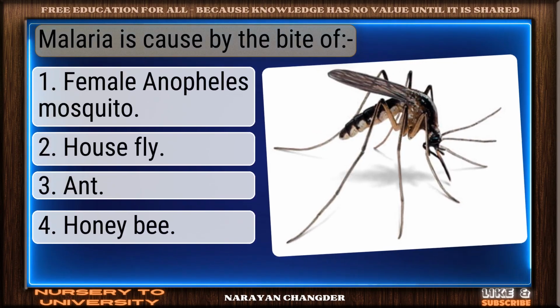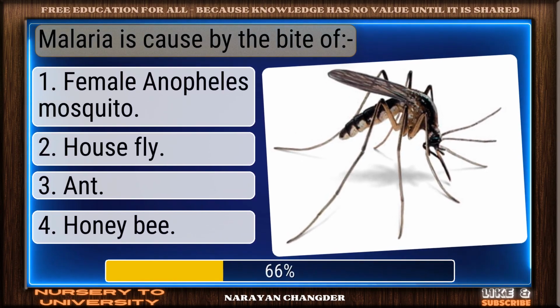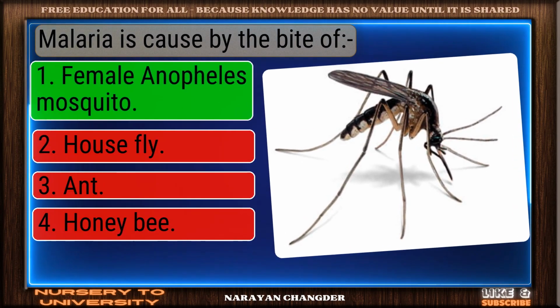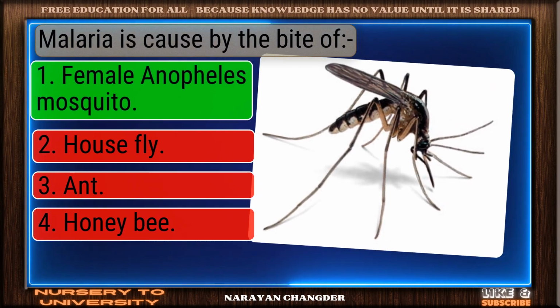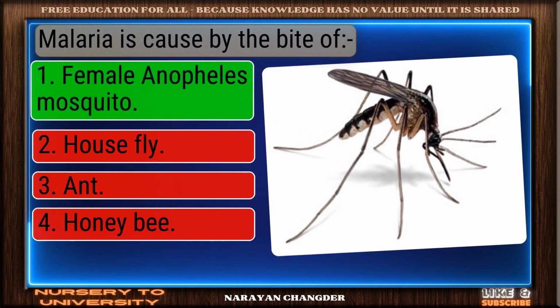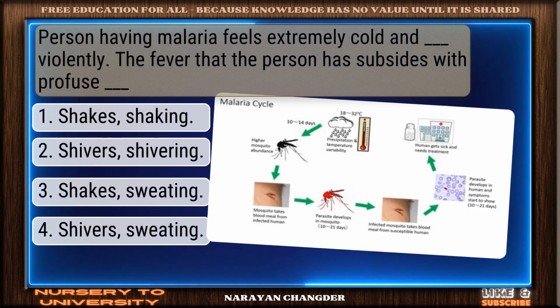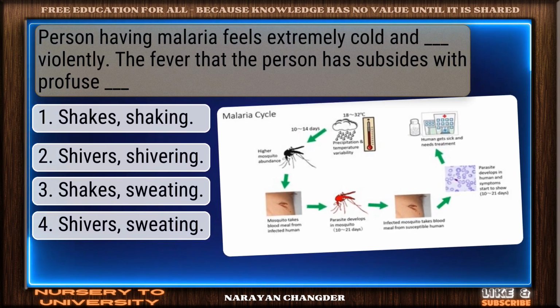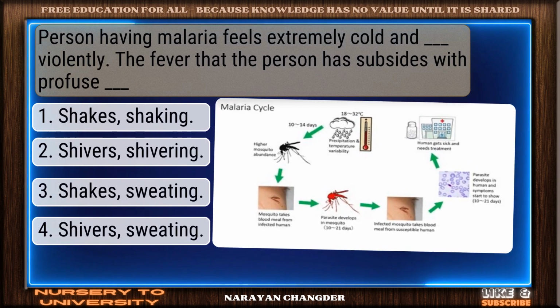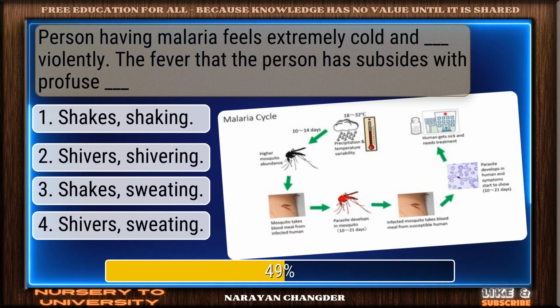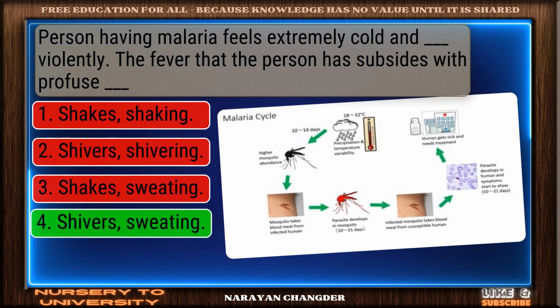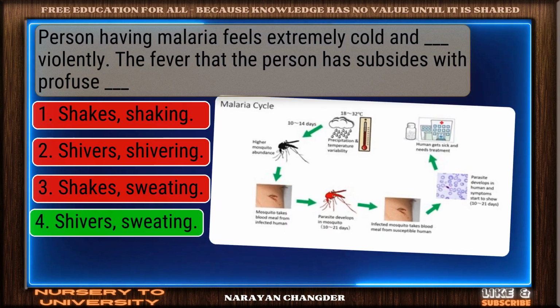Malaria is caused by the bite of ____. Strong choice. Female Anopheles mosquito is the right answer. Person having malaria feels extremely cold and ____ violently. The fever that the person has subsides with profuse ____. You got it? Your choice, shivers.